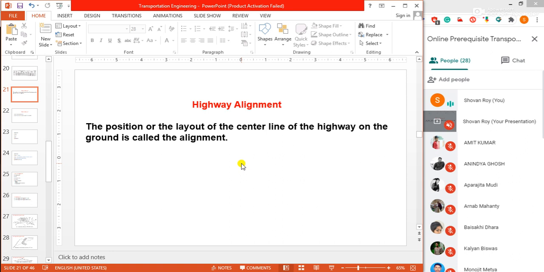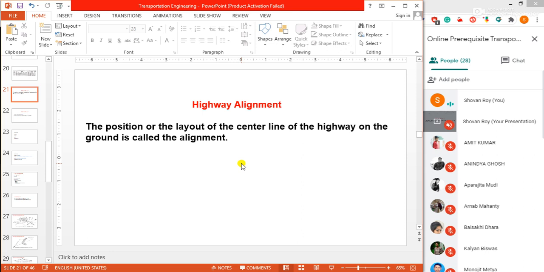The changes in gradient may be up gradient, maybe down gradient, some hilly areas, some fluctuated areas, or any mounded areas. The changes in gradient and vertical curves are covered under vertical alignment of roads. This is the basic thing of highway alignment. The position or layout of the center line of the highway on the ground is called alignment.